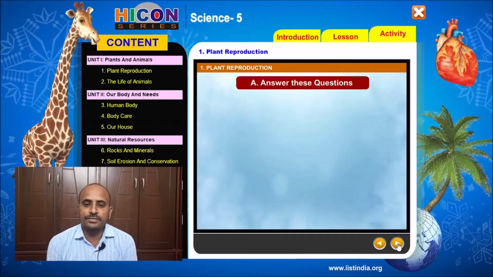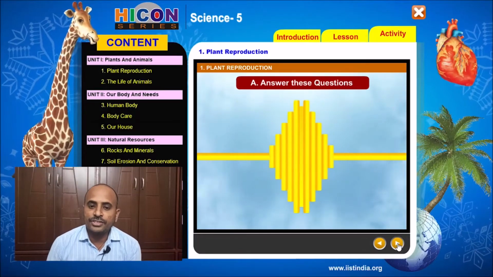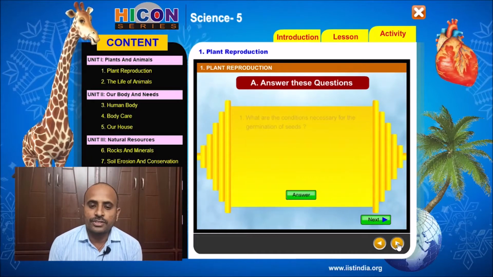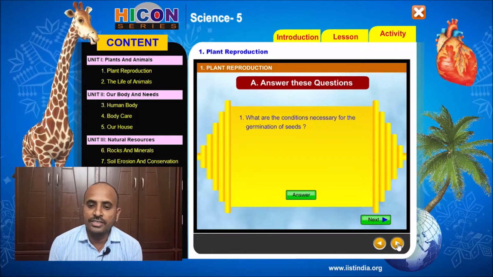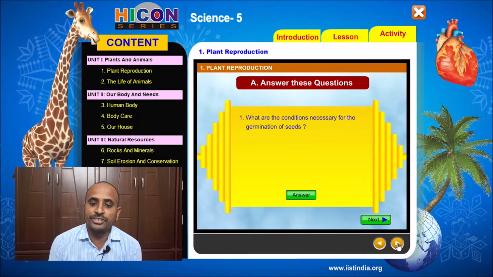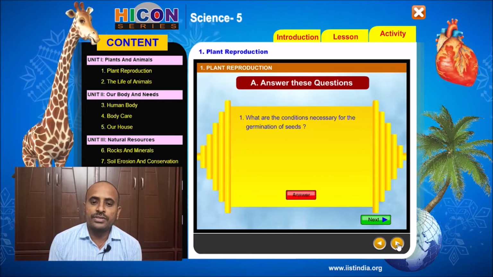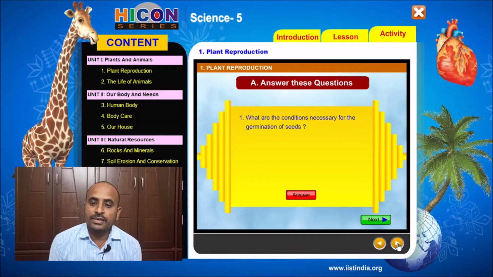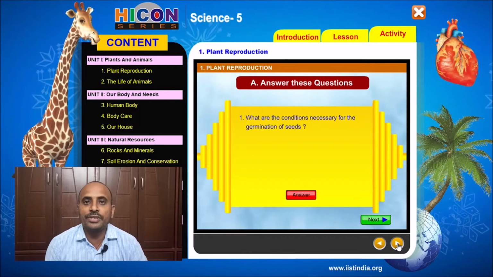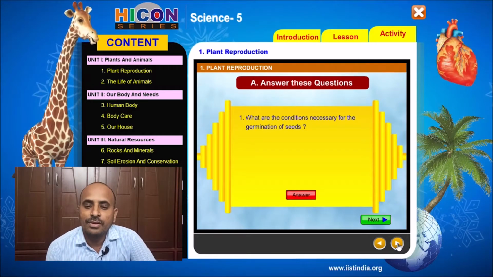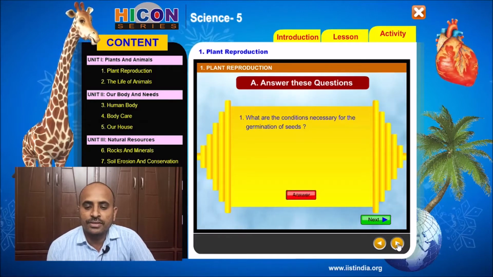Children, so let us do some exercise in the activities part. The first activity is, answer these questions. Children, read the first question. The first question is, what are the conditions necessary for the germination of seeds? Let us see the answer for this question.